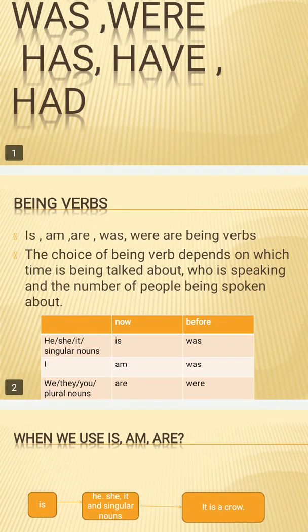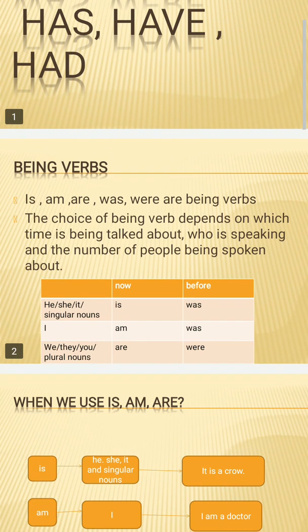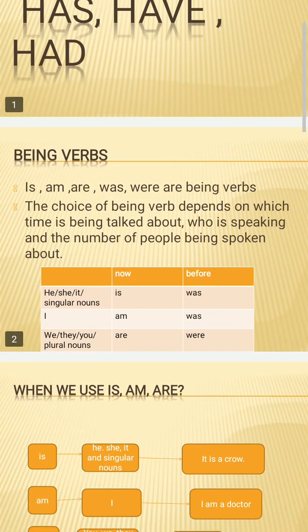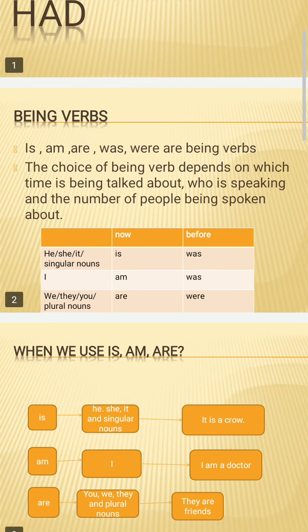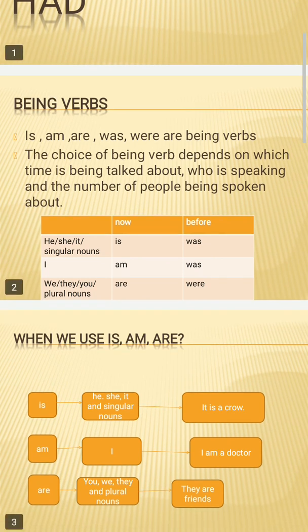Who is speaking: the being verb is dependent upon the subject, and the number of people being spoken about. For he, she, it, and singular nouns, is is used in the present, and was is used when we are talking about the past. For I, we use am in the present time and was in the past time. In case of we, they, you, and plural nouns, we use are for the present time and were for the past time.